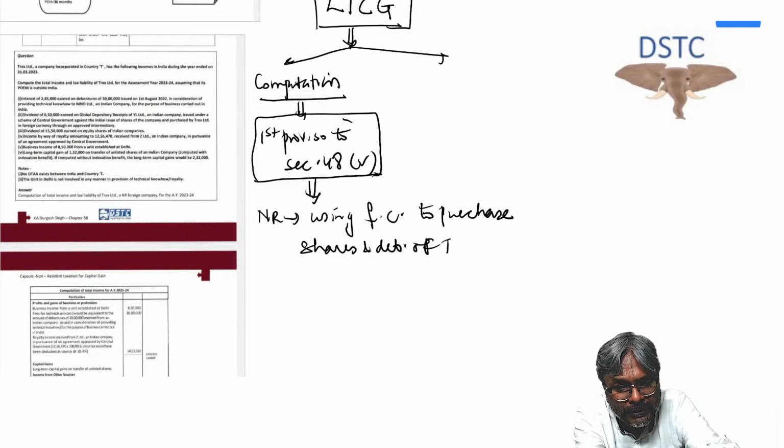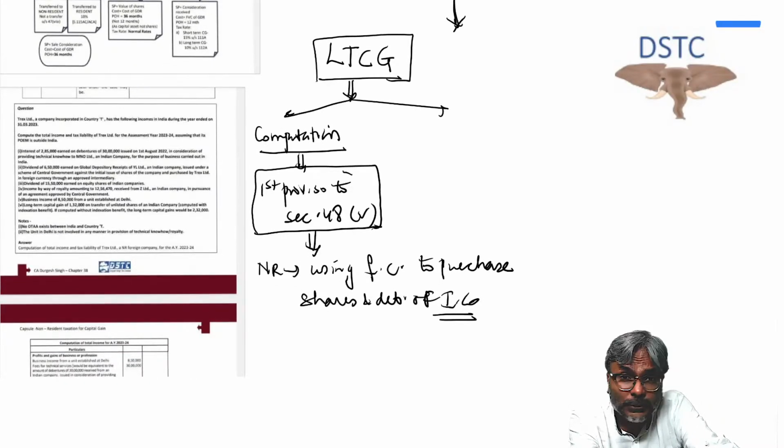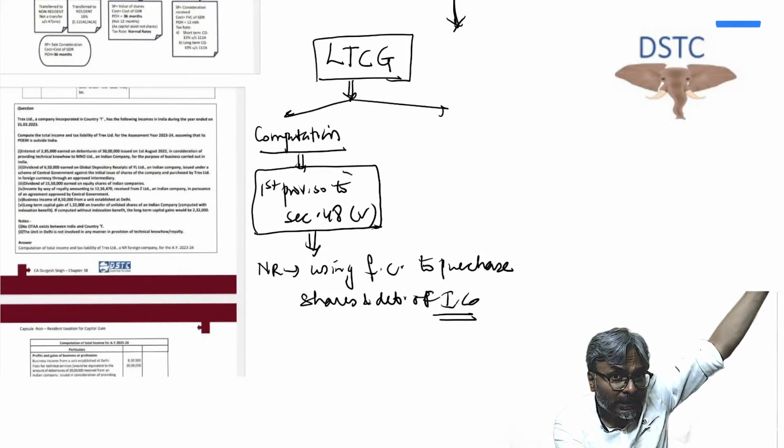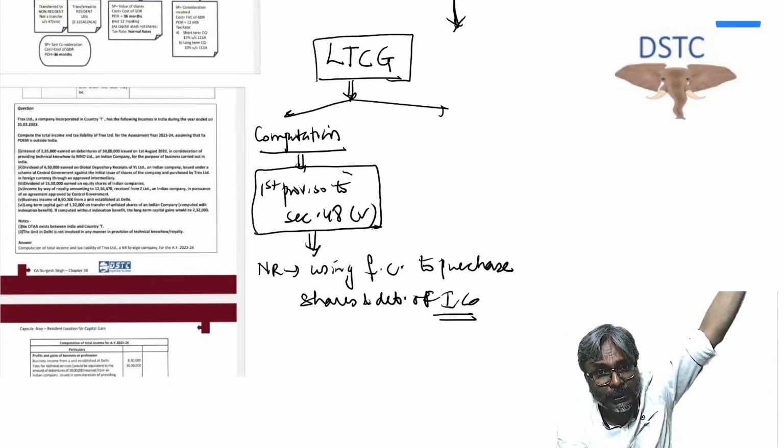In the context of the NRI, non-resident Indian, the first proviso to 48 is very much applicable. Although I must admit that it is not seen in the old NRI questions. The data of the first proviso to section 48 is not seen in the old questions of ICI.